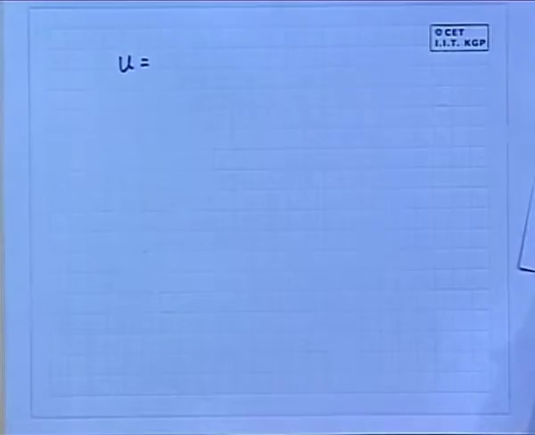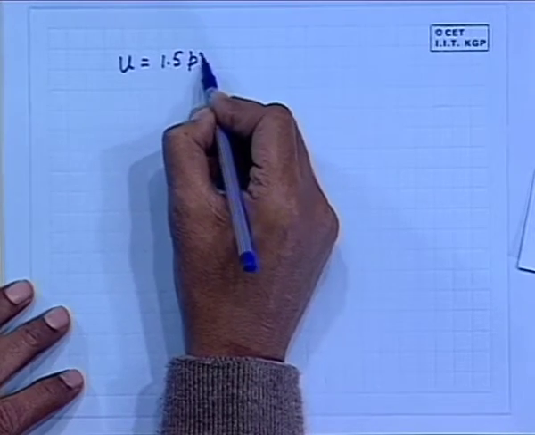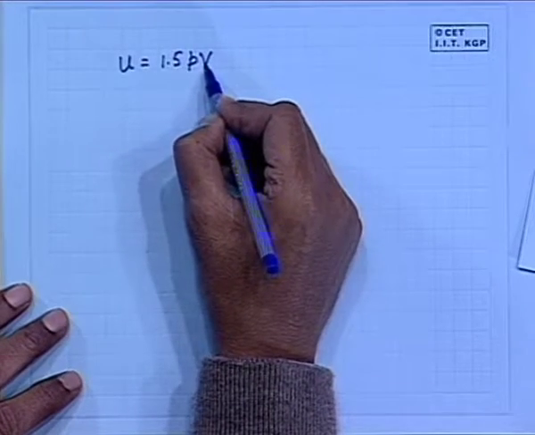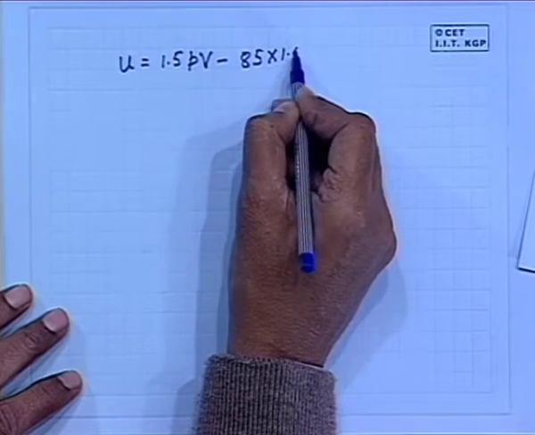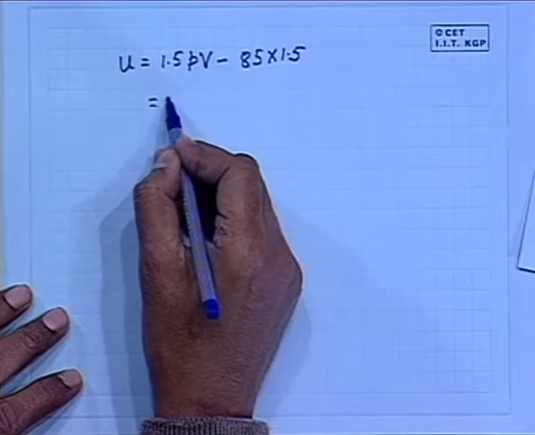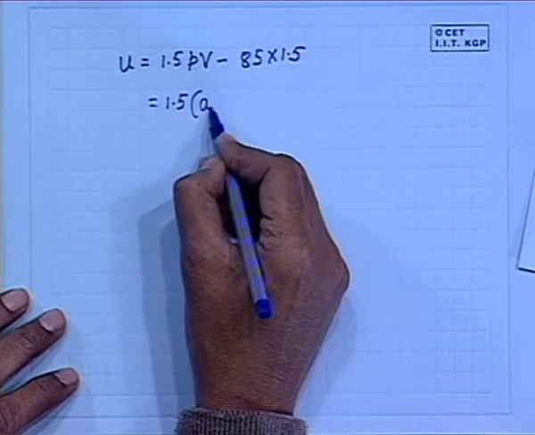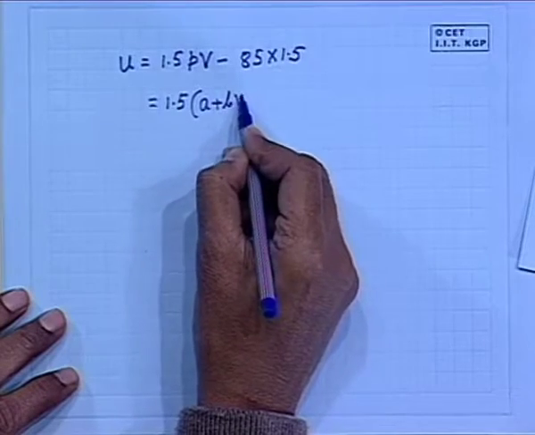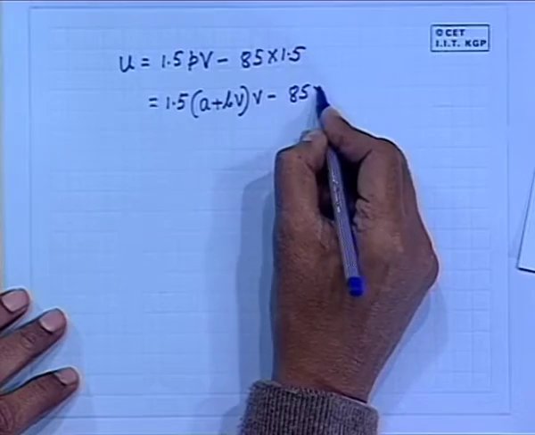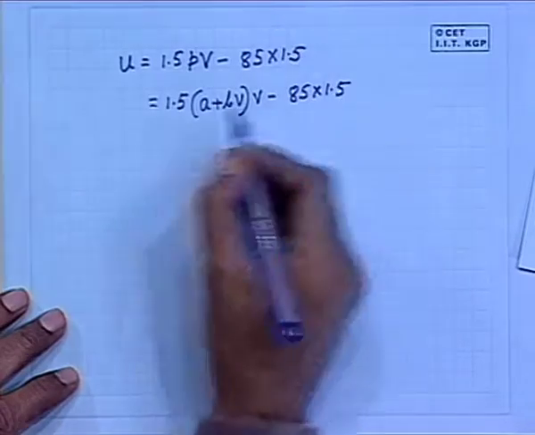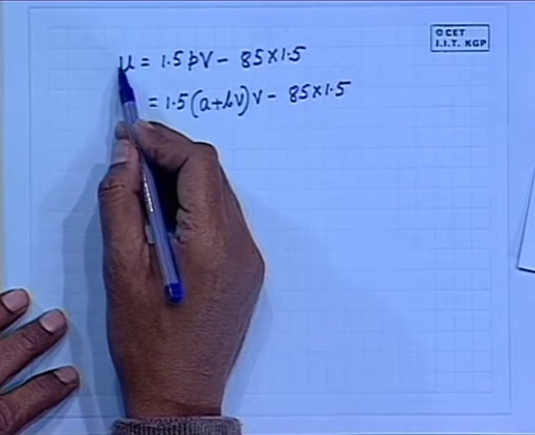U is equal to 1.5 PV minus 85 into 1.5. So, you express this in one variable, that means P is A plus BV into V minus this thing. It does not matter whatever it is, it will be required when we find out the maximum internal energy.